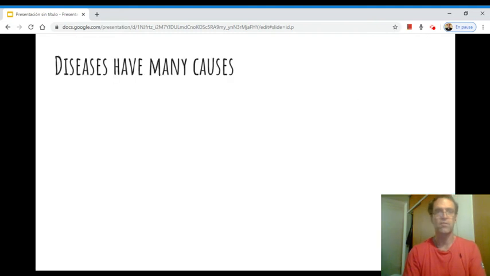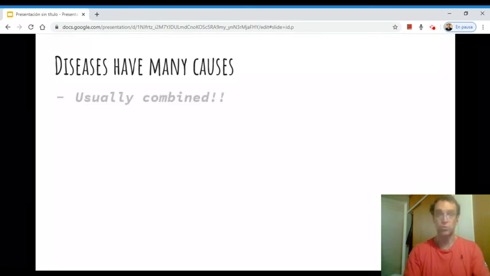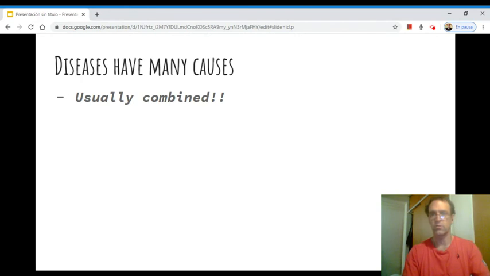Okay. So, first idea, the point that diseases may have many different causes. Usually, these causes are combined. So there is usually more than one cause for each disease, and we will see several examples this year. The first category is chemical diseases. I mean, toxins, poisons, the sting of a bee. Those are toxic substances that affect our body.